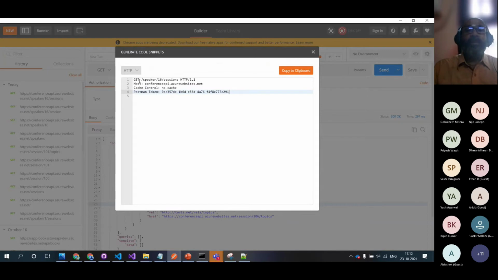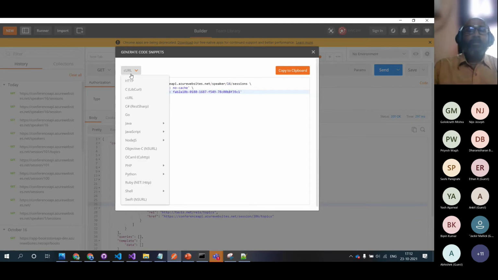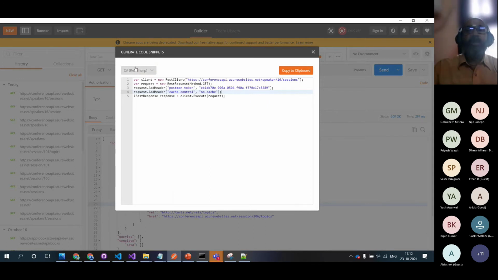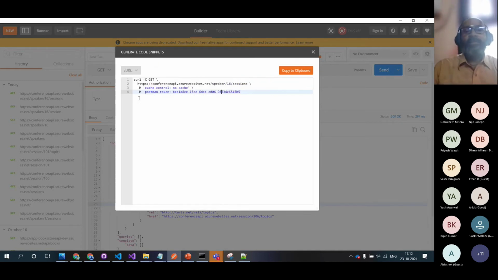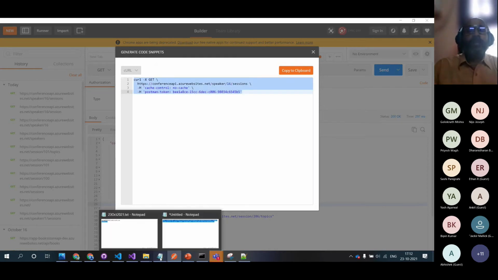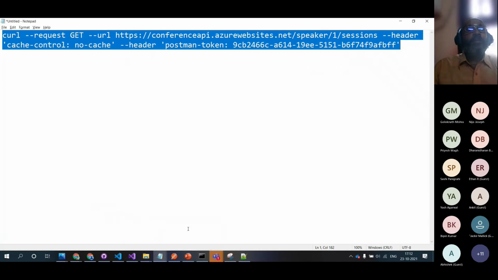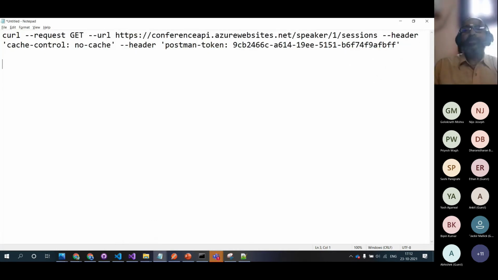If you want HTTP, it gives that HTTP. And you have curl. This guy will give you the curl. And if you know a little bit of C#, you can do it with C#. And you have Go, Java, JavaScript, Node.js, lots of things are there. Okay, simple thing. Let's come and see the curl version.